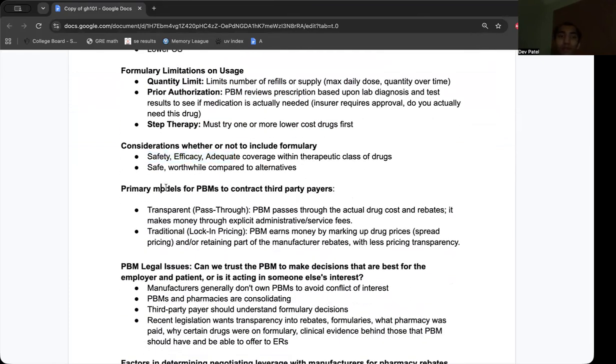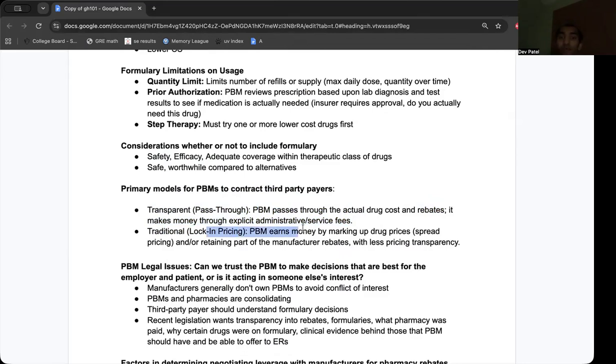And then we have primary models for PBMs to contract with third-party payers: transparent and traditional. In the transparent model, the PBM passes everything through. Sometimes a PBM pays the pharmacy one amount, and then communicates something else to the third-party payer. Here in transparent, they're being extremely clear: this is what the actual drug cost was, this is what the rebates were, this is what we paid the pharmacies, being very explicit about their admin service fees.